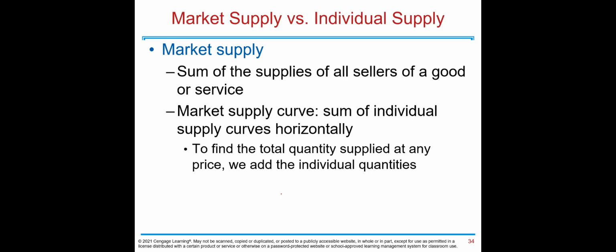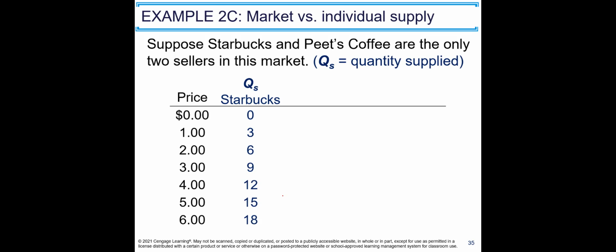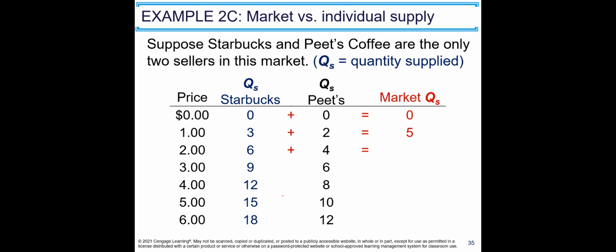Market supply is the sum of the supplies of all sellers of a good or service. Market supply curve is the sum of individual supply curves horizontally. To find the total quantity supplied at any price, we add the individual quantities. Suppose Starbucks and Peet's Coffee are the only two sellers in this market. Price is given, Starbucks supply schedule is given. Now we add Peet's. So the market supply curve is the sum of individual supply at each price.